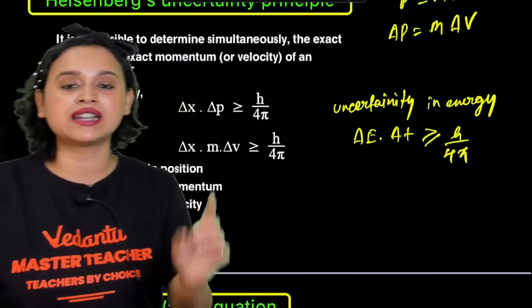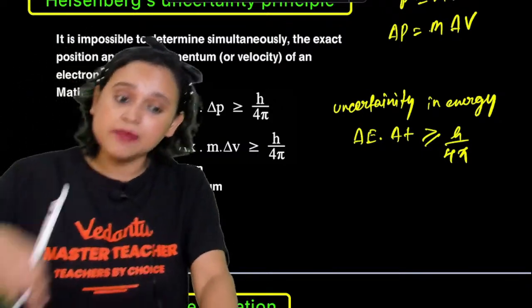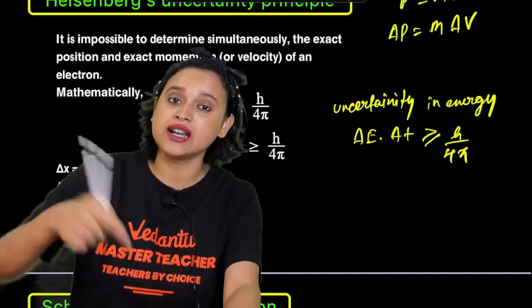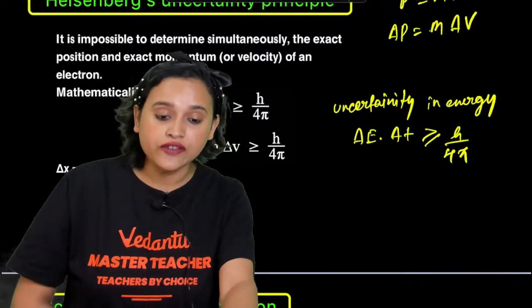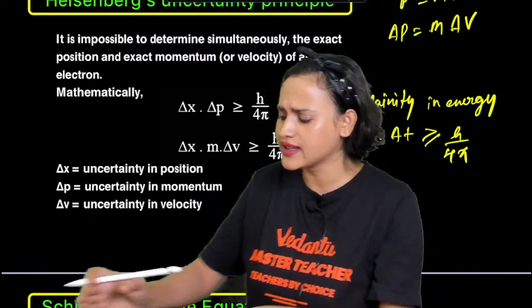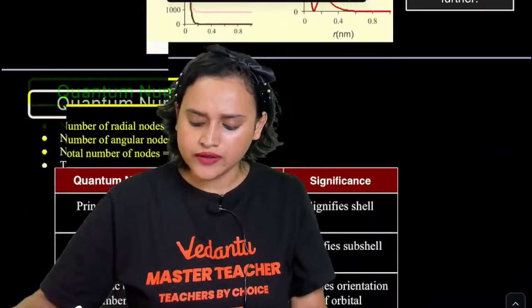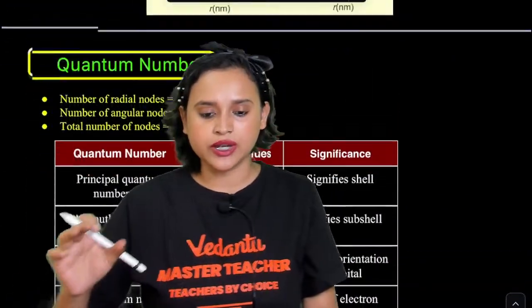Delta T will be uncertainty in time. Similarly, with time and position also you will be able to do it. Am I clear? Any doubt here? We will come to Schrodinger's wave equation in some time.